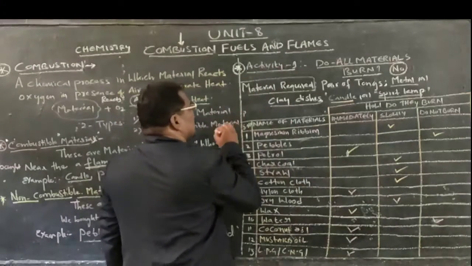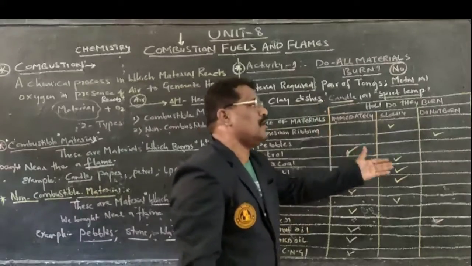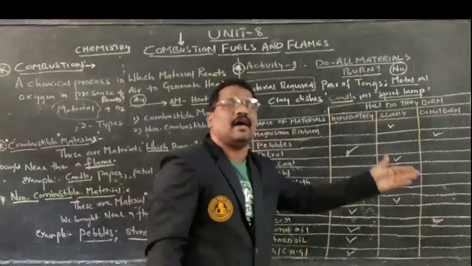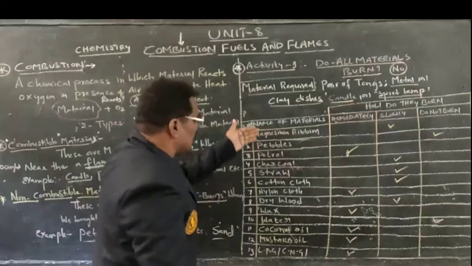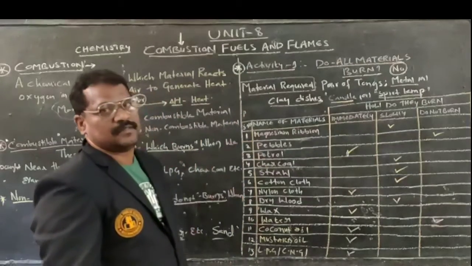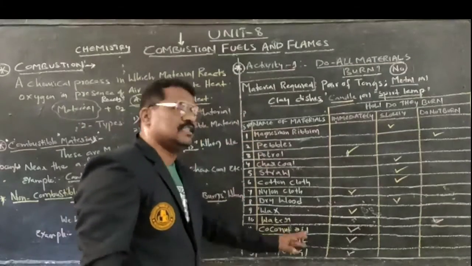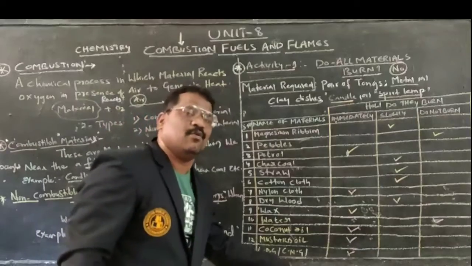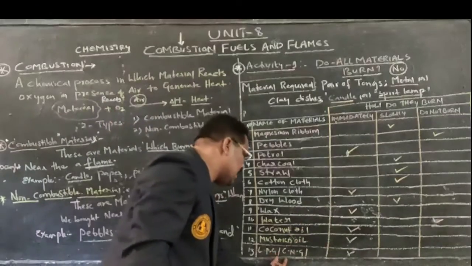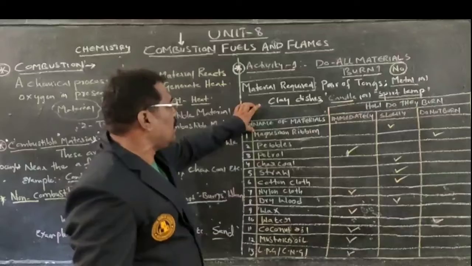Procedure. In the textbook a table is given, and in that table only 5 articles are given. But here I have taken 13 articles, plus 14, CNG and LPG, both of which are gases. That's the reason I have added them together here. What are the materials taken?